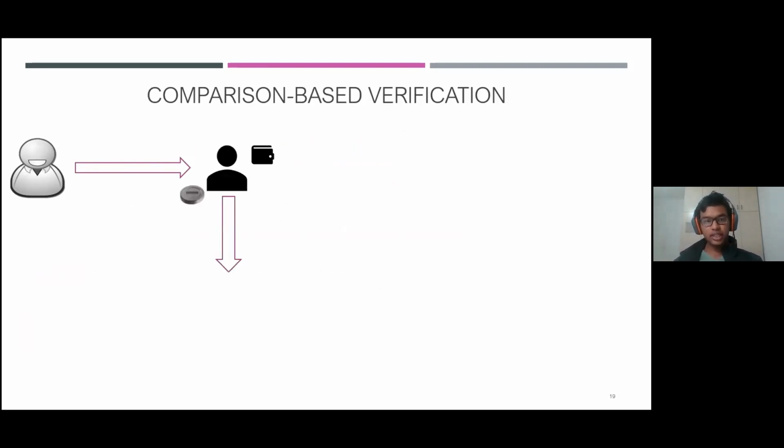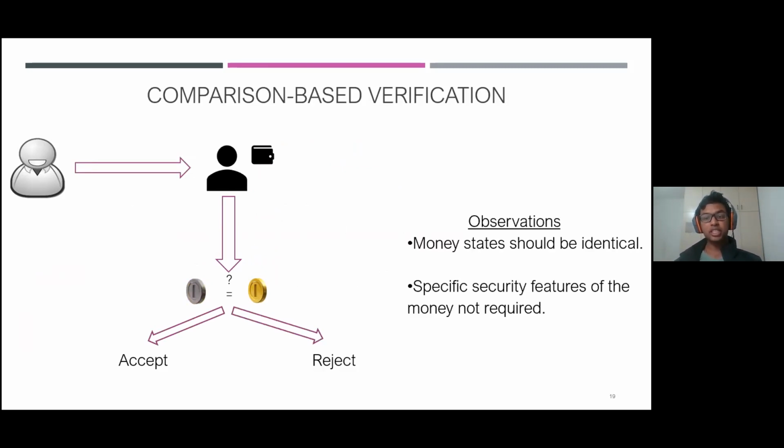So what you can do is take this money and take the money from the wallet and check if they look the same or not. If they look the same, then you accept, otherwise reject. And what's important for this method to work is that money states should be identical. Hence it works for coins but not for bills. And other than that, you don't require any other specific security feature from the money scheme.